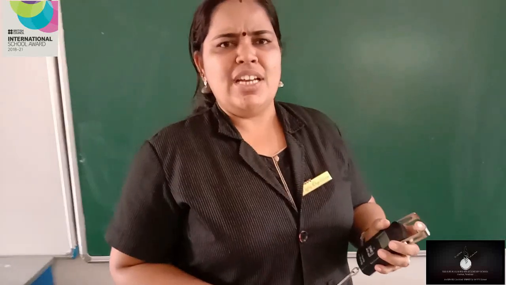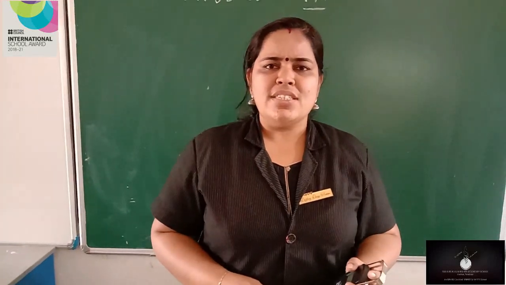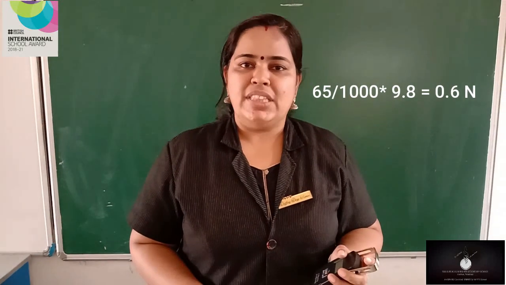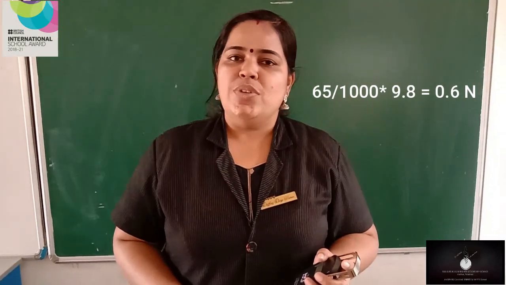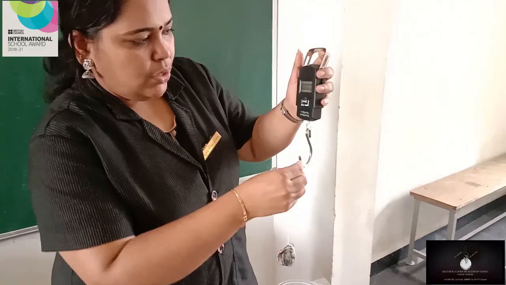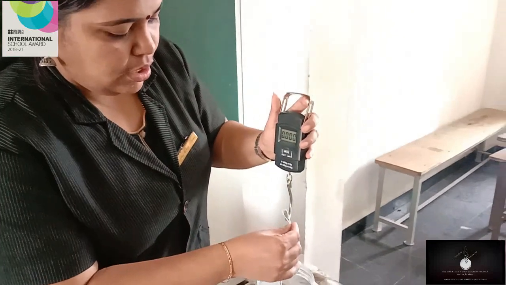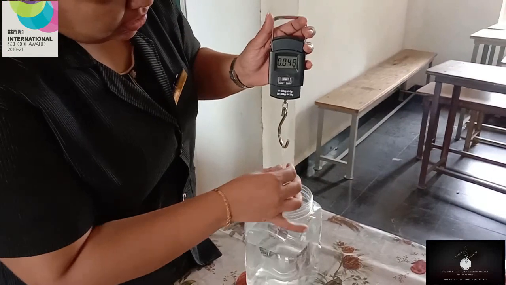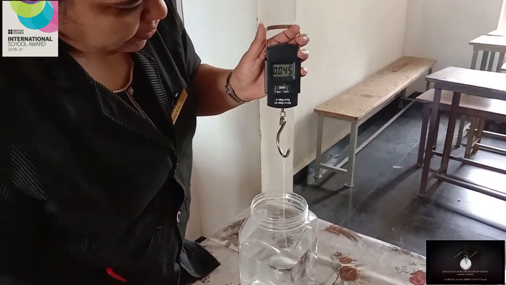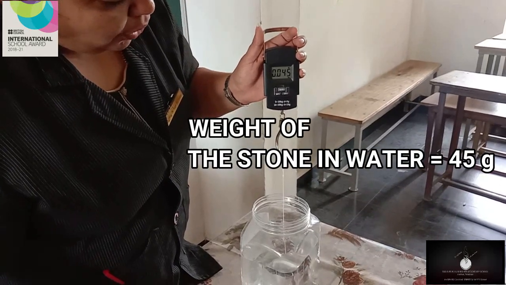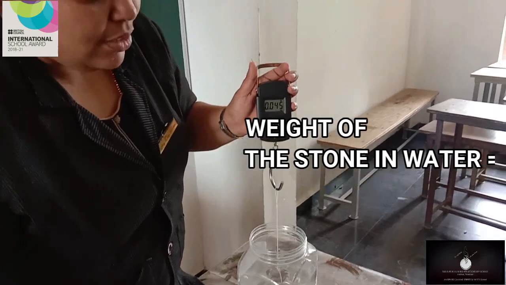So 65 grams. How will you convert this into Newton? Yes, 65 divided by 1000 into 9.8, which is equal to 0.6 Newton. Okay, now I am going to immerse the stone into the water. Just see the measurement. How much? 45 grams.